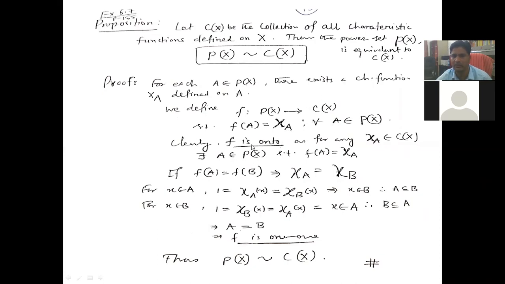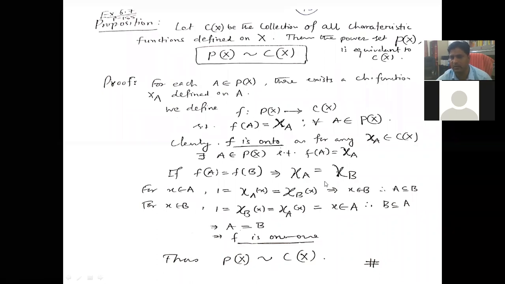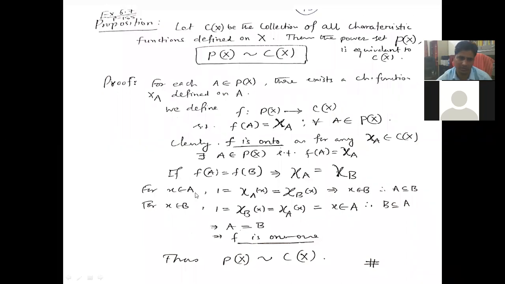So clearly f is onto, because for any chi A belongs to Cx, there exists A belongs to P(X) such that f(A) equal to chi A. Now for oneness, f(A) equal to f(B). This means chi A equal to chi B. You need to prove that A equal to B. How? Suppose x belongs to A. That means chi A(x) equal to 1.